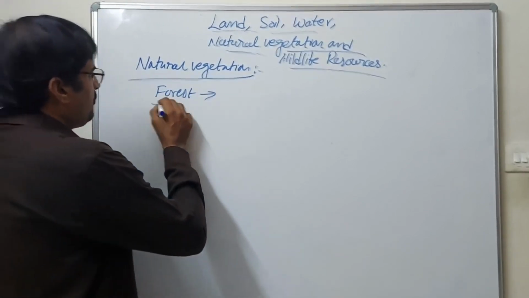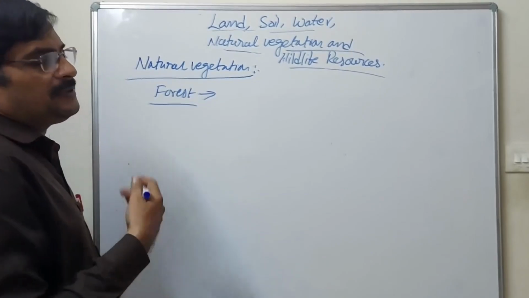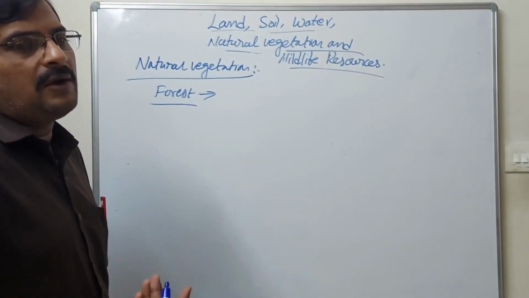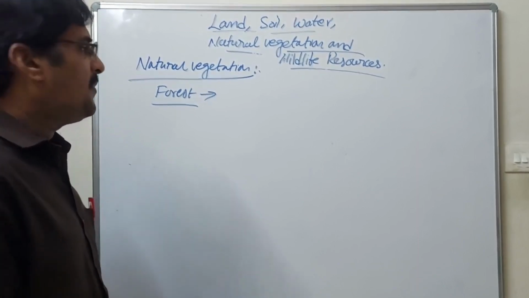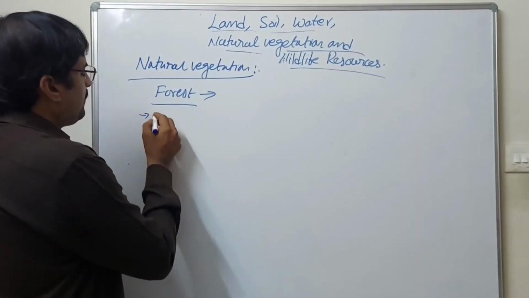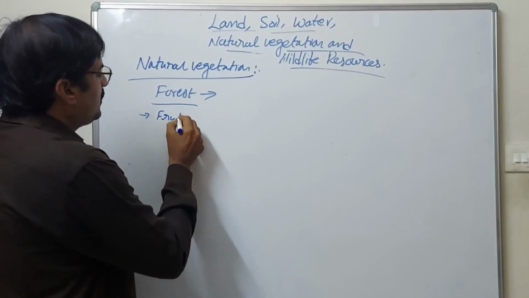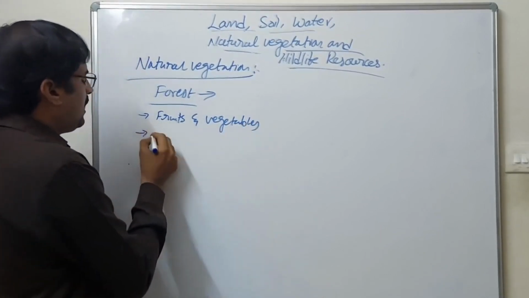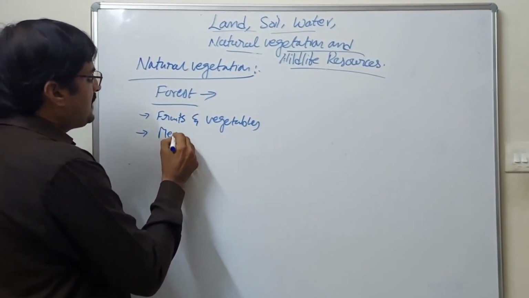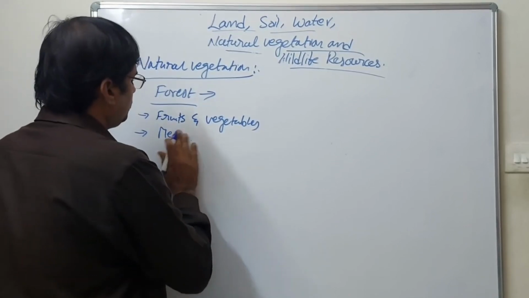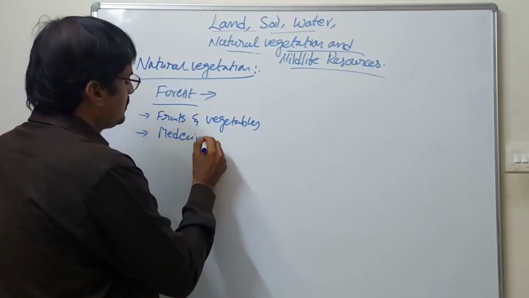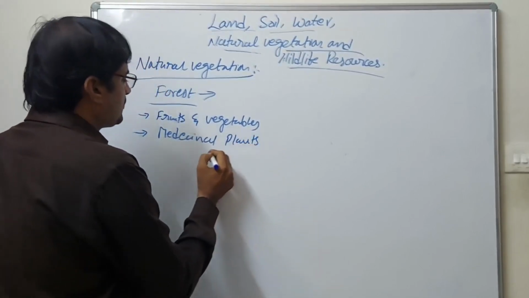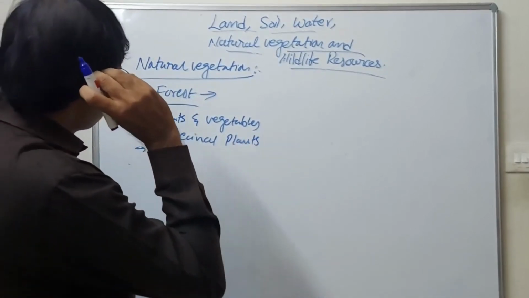What is the importance of the forest? We know what natural vegetation is, how we have to conserve it, and its distribution. Forests are used for fruits and vegetables, and also for medicinal plants. Medicinal plants are used from the forest area,